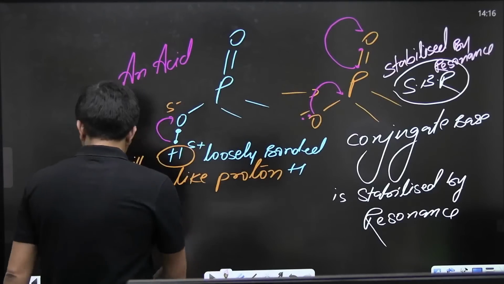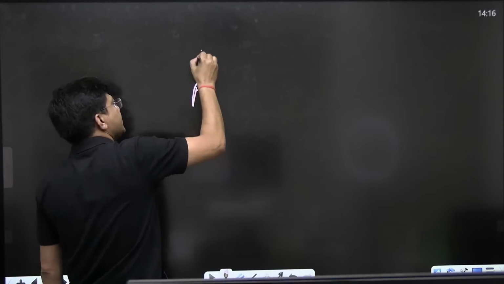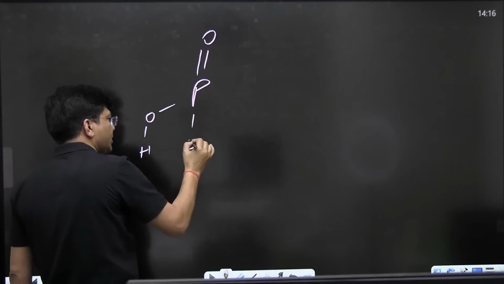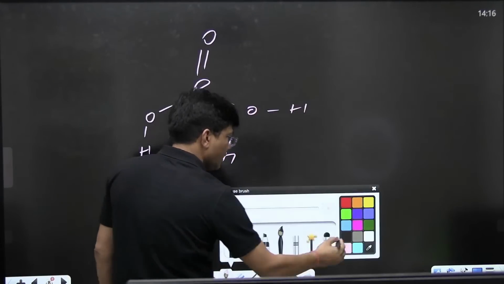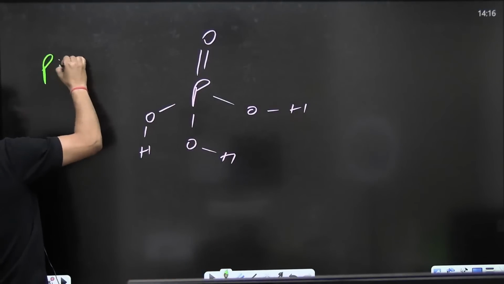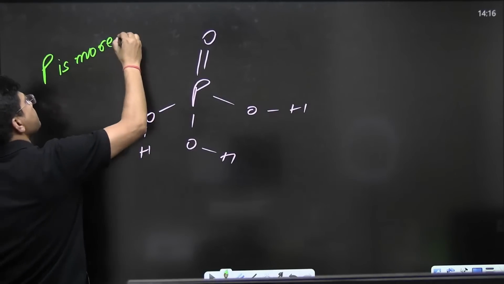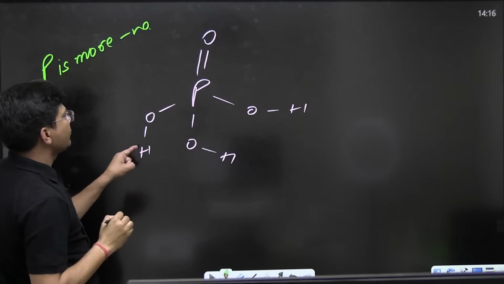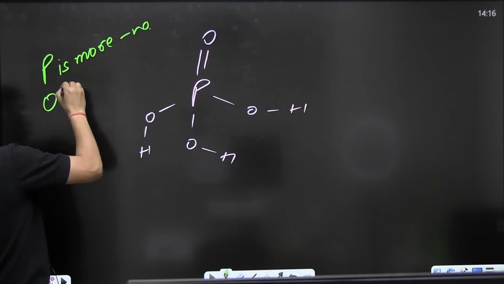Number of students are asking how to find out oxidation state. You can do it like this also. Everyone, see to it. Who is more electronegative? Phosphorus is more electronegative than hydrogen. Hydrogen is less electronegative. Oxygen is the most electronegative.